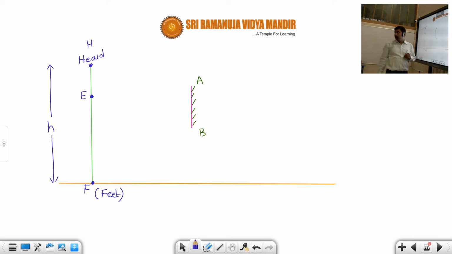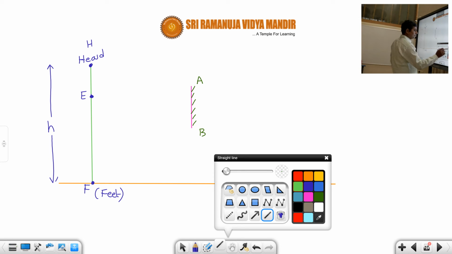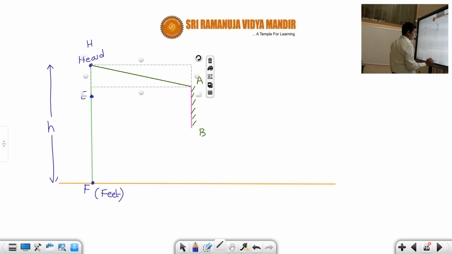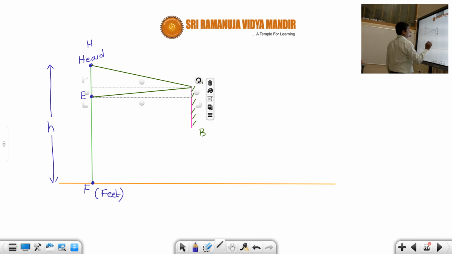First of all, the rays should start from the head and then reach his eye. For that let us take one incident ray like this, and then according to the law of reflection, it should get reflected like this. That means if this angle is 10 degrees, then this also will be 10 degrees. This is called the incident ray, this is called the reflected ray.